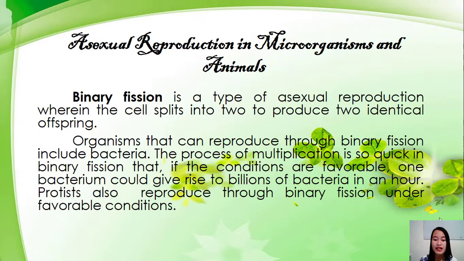So isipin nyo yun class, kapag favorable sa kanila yung environment, mas mabilis silang dadami. Sabi dito, within 1 hour ay billion agad yung bacteria na magmumultiply.